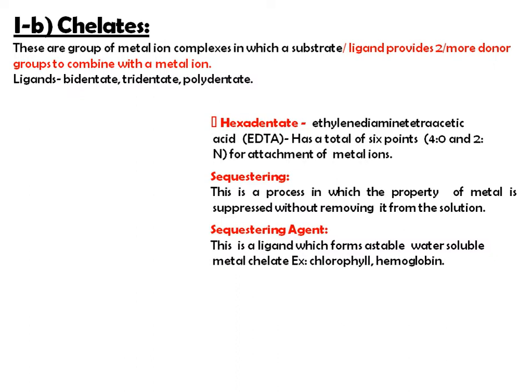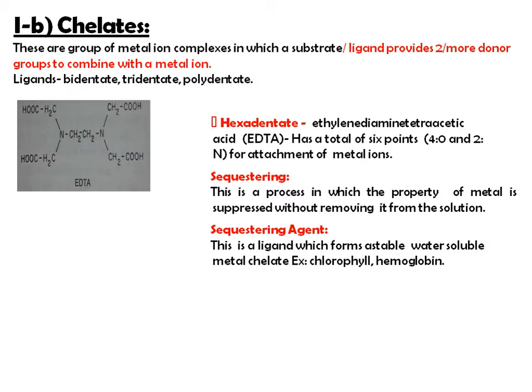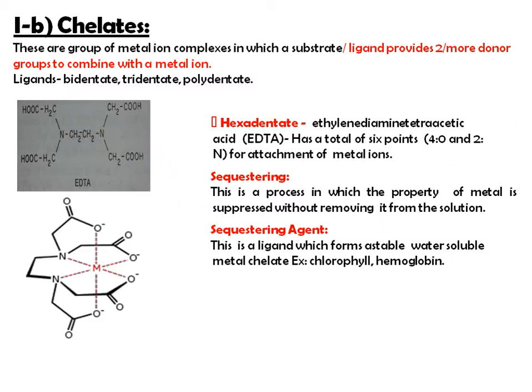For example, chlorophyll, hemoglobin. This is the structure of EDTA. Okay, and likewise it has 6 points of attachment with this metal ion.